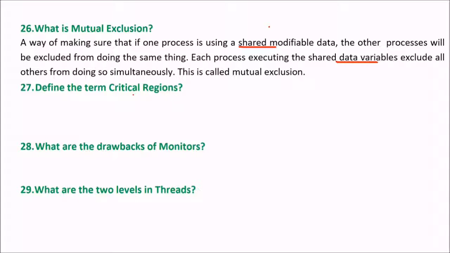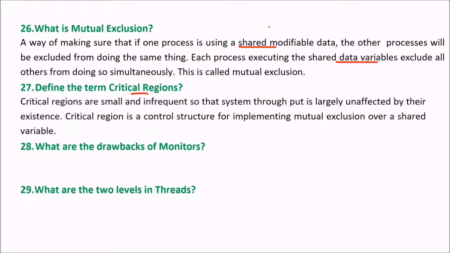Define the term critical regions, the regions which are very critical. Critical regions are small and infrequent, so that the system throughput is not largely affected by their existence. A critical region is a control structure for implementing mutual exclusion over a shared variable. Let me tell you again: a critical region is a control structure for implementing mutual exclusion over a shared variable.